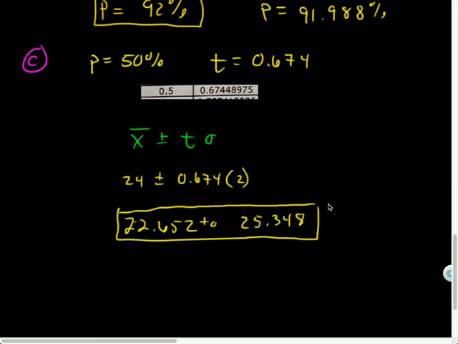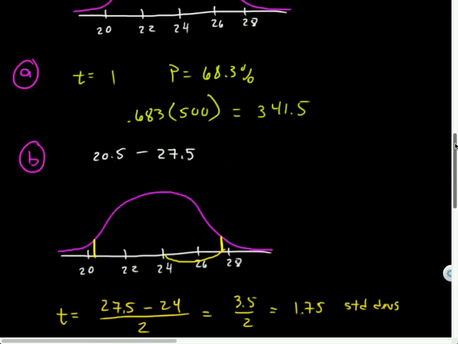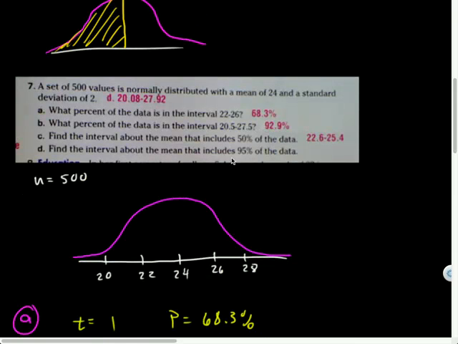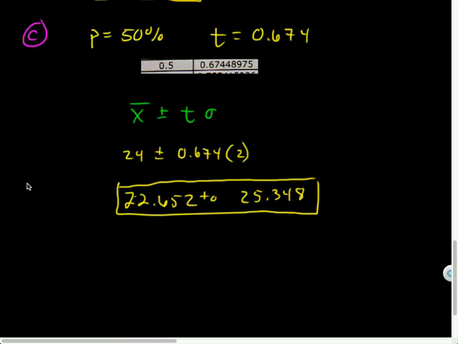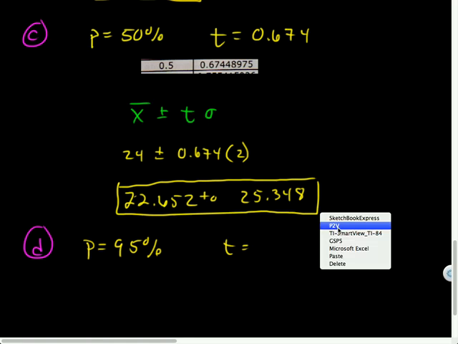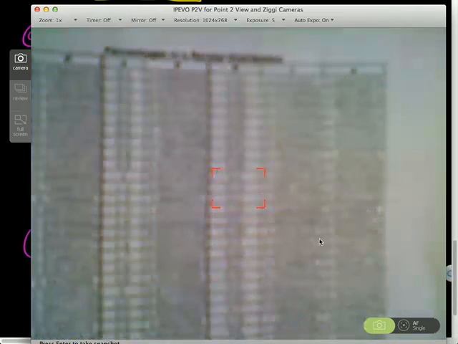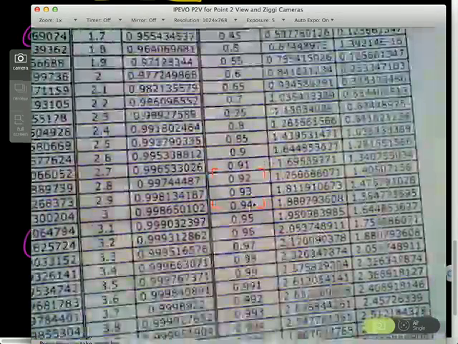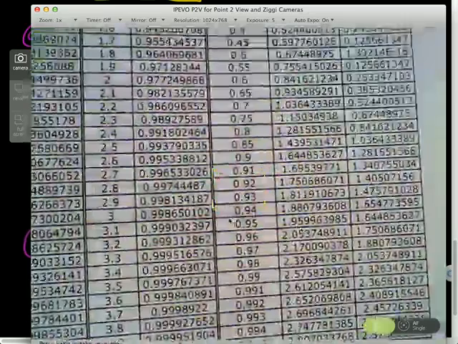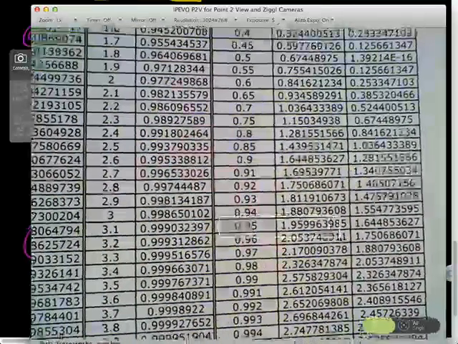All right. So let's consider D real quick, and I think we might have to call it after that. Find the interval about the mean, so it's another t-value situation, that includes 95% of the data. Do the exact same thing. I know this time P is 95%. So I'm looking for my t-value. And I believe it's going to be 1.9599.